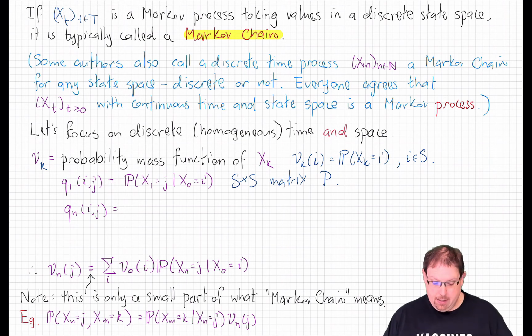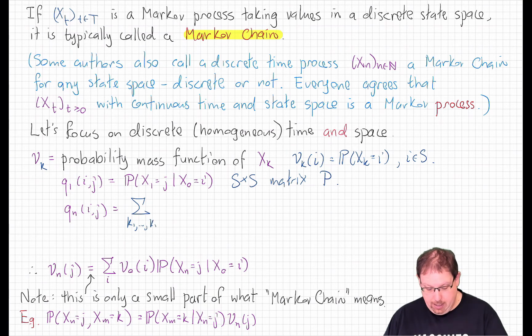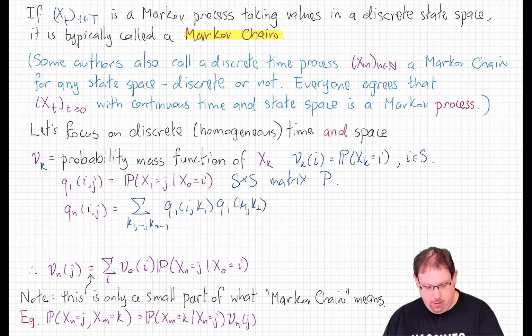And we can then recover the n-step transition mass function from i to j, as we wrote previously, as the sum over all intervening states k_1 through k_{n-1} of the one-step transition from i to k_1 times the one-step transition from k_1 to k_2, times up to the one-step transition from k_{n-1} to j.